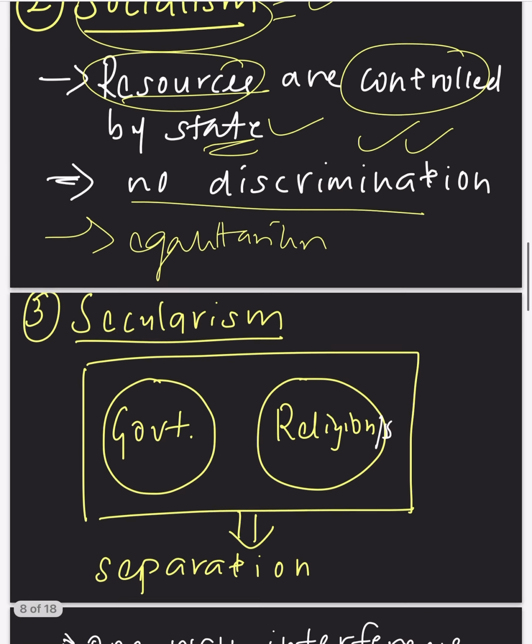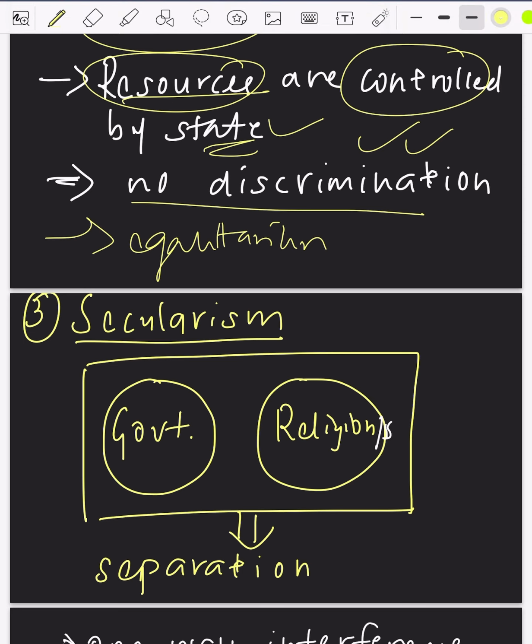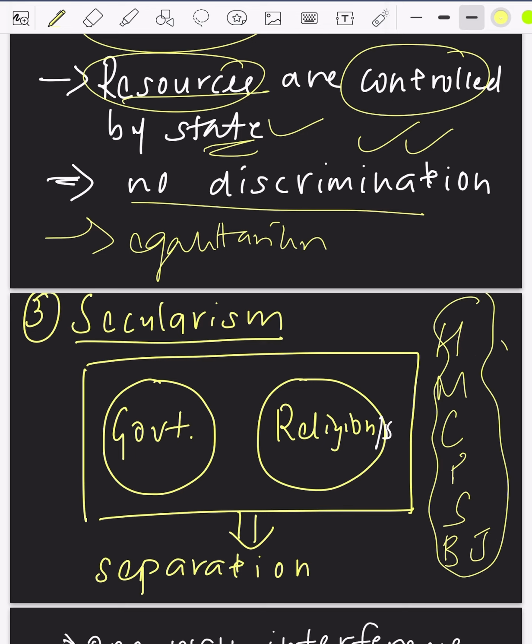Next we have secularism. India being a pluralistic country, we know there are many religions: Hindus, Muslims, Christians, Parsis, Sikhs, Buddhists, Jains. All these religions enjoy equal status and respect in our society. That is the meaning of secularism.